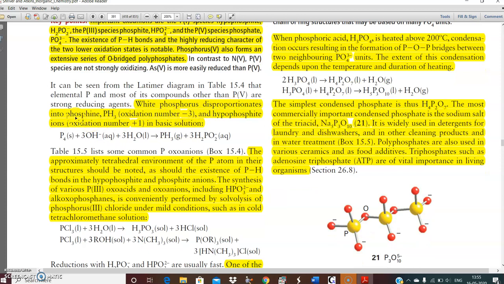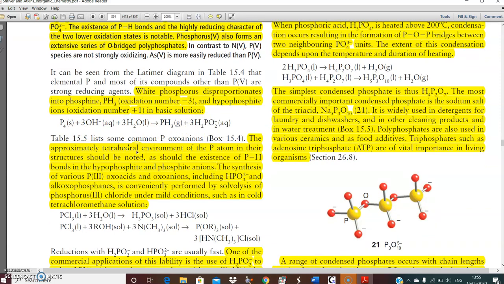White phosphorus disproportionates into phosphine and hypophosphite. This is hypophosphite in basic solution. The approximately tetrahedral environment of the phosphorus atom in their structure should be noted. All of the oxyacids bear a tetrahedral environment of phosphorus. As should the existence of P-H bonds in the hypophosphite and phosphite ions, whereas in the lower oxidation states there may be a P-H bond, and that P-H bond is responsible for the reducing character of that particular hypophosphite or phosphite ion.